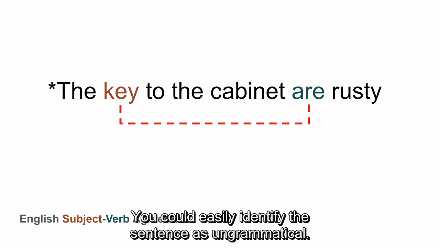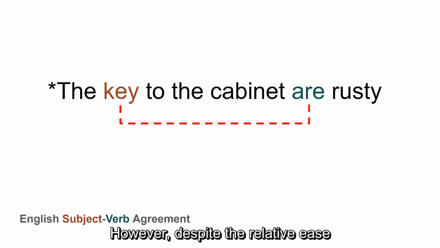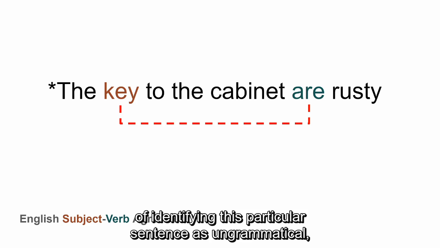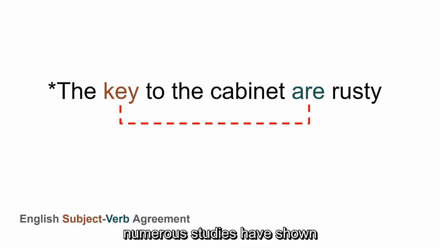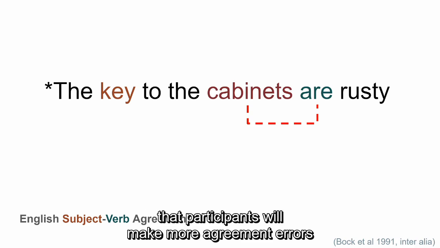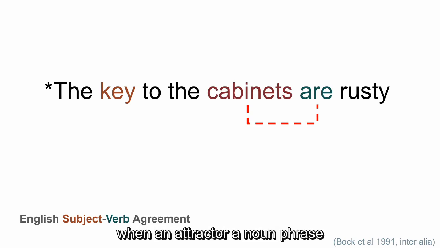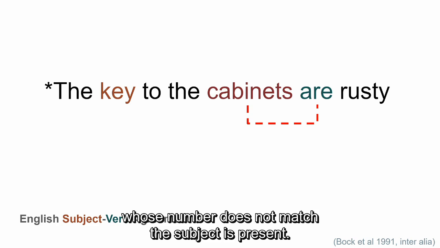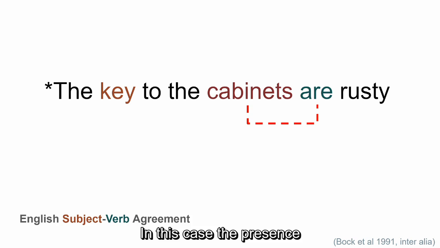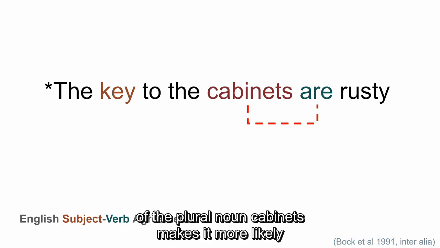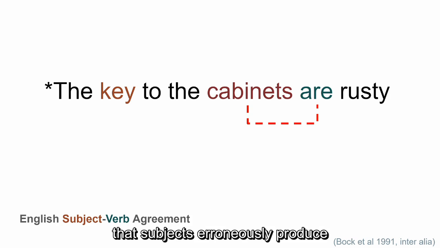as ungrammatical. However, despite the relative ease of identifying this particular sentence as ungrammatical, numerous studies have shown that participants will make more agreement errors when an attractor, a noun phrase whose number does not match the subject's, is present. In this case, the presence of the plural noun cabinets makes it more likely that subjects erroneously produce or accept a plural verb like are, despite the subject being singular.